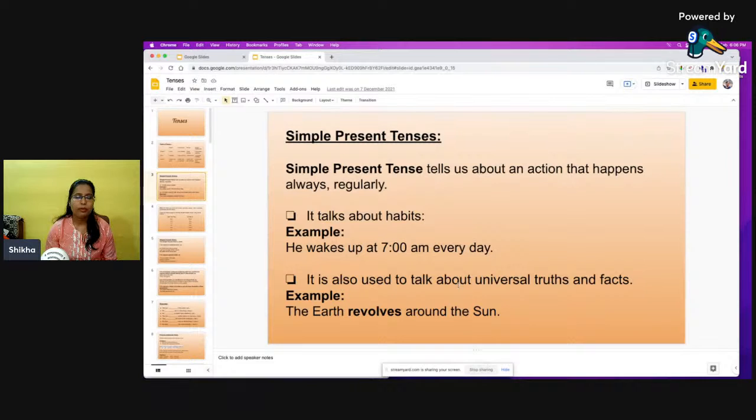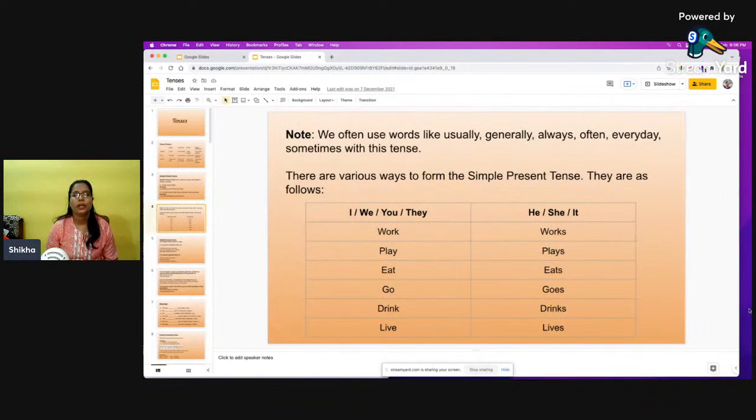So whenever we are talking about something which is a universal truth, that means it will come under simple present tense. Now, this was what I was talking about earlier. When we are talking about somebody, the pronoun which we are going to use about that person would be he, she, it, or we might use the name of that person.